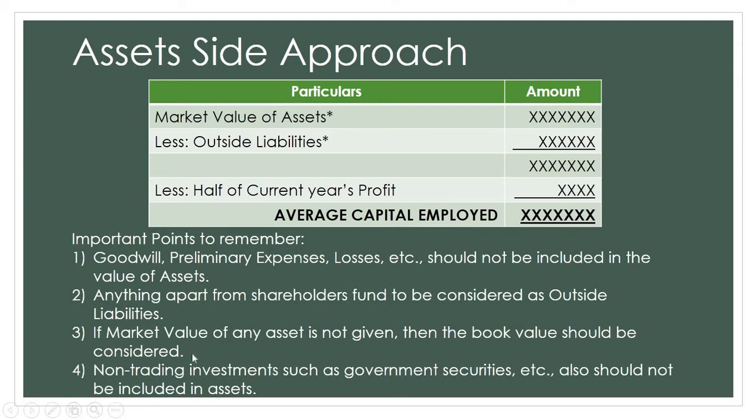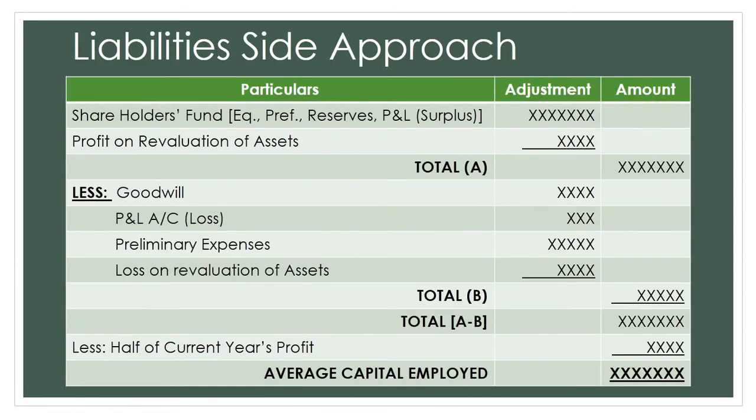Okay. Now, the liability side approach. Whatever you are excluding in the asset side approach will be included in the liability side approach. So, what all will be included? Shareholders fund will be included. That is, equity shareholders, preference shareholders, reserves and surplus, and P&L account surplus will be considered. Apart from that, when you take market values, if there is a profit, we are going to add it along with the shareholders fund, and if there is a loss, we are going to reduce it.